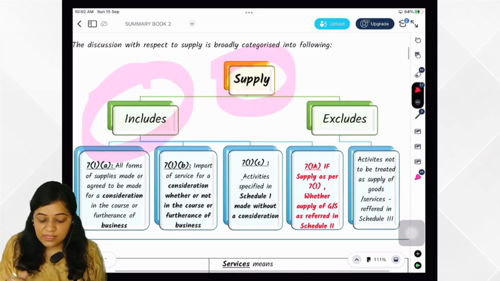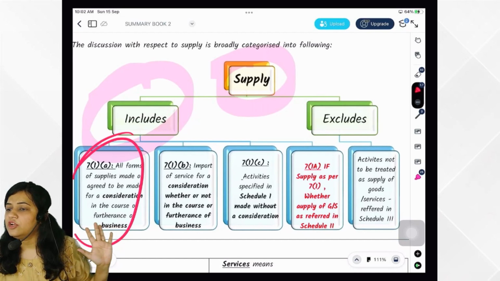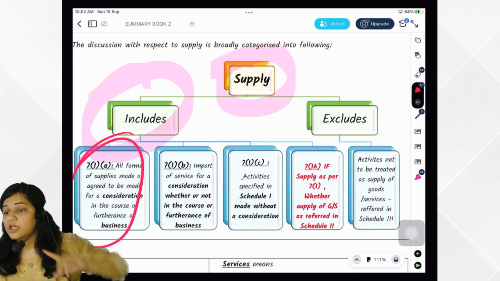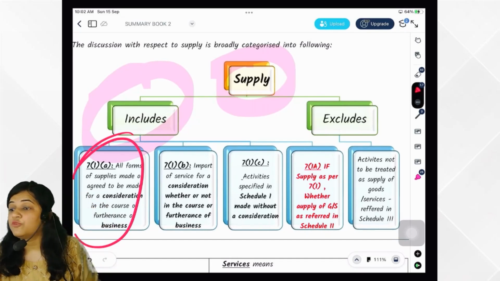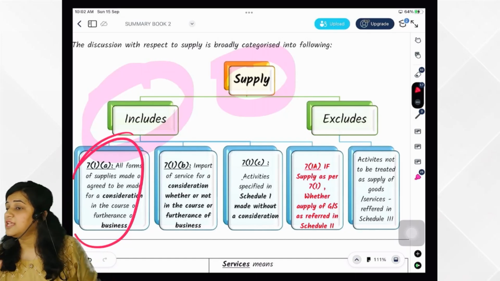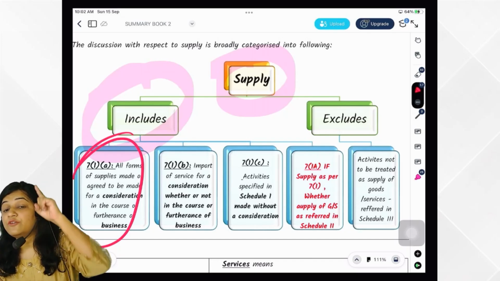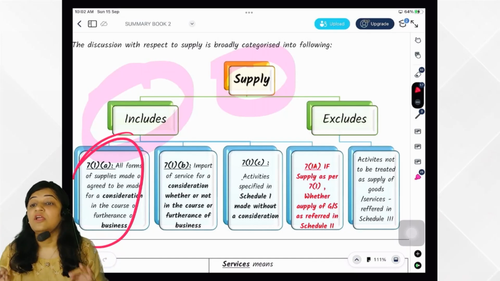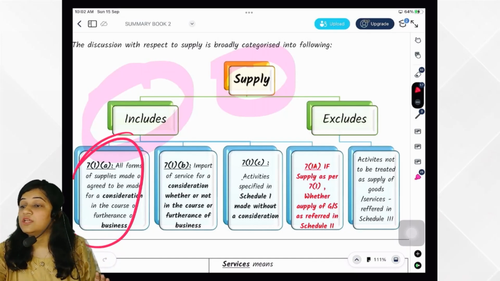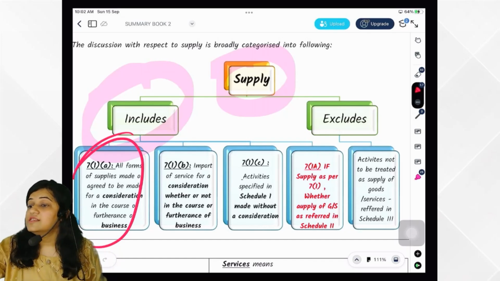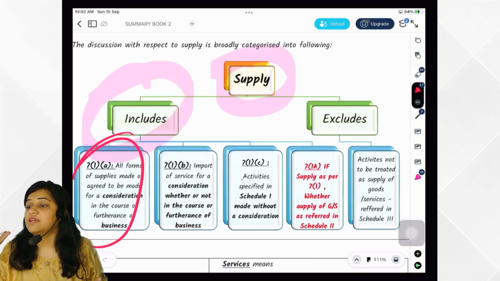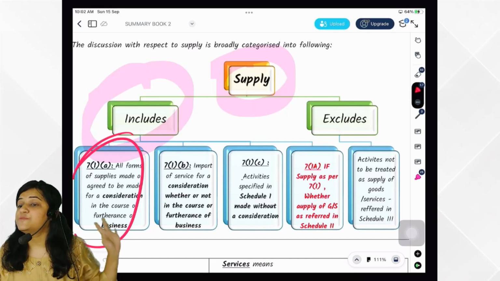7.1a says supply means all forms of supply made or agreed to be made, whether consideration should be there, and second, it should be for the purpose of business. So supply includes all forms of supply of goods or services such as sale, barter, exchange, transfer, lease, or license or disposal agreed to be made for a consideration and for the purpose of business. So for any transaction to be treated as supply, two things are important. One is consideration, second is for the purpose of business. If both the things are there, the transaction is supply as per 7.1a. If one is missing, it is not supply as per 7.1a.